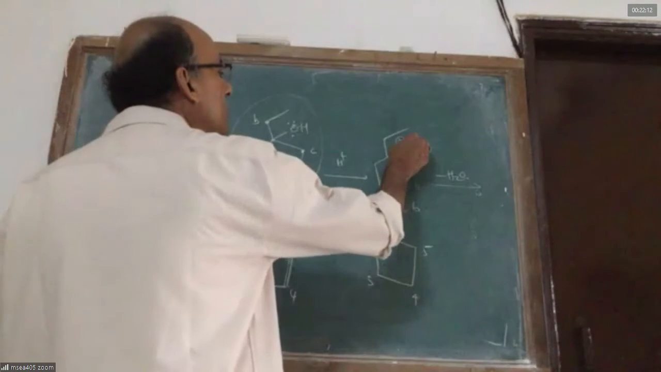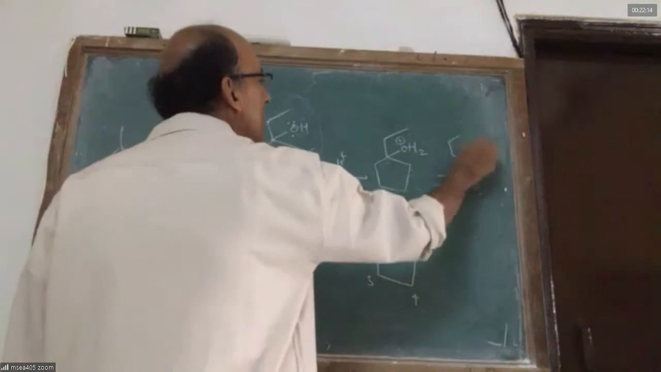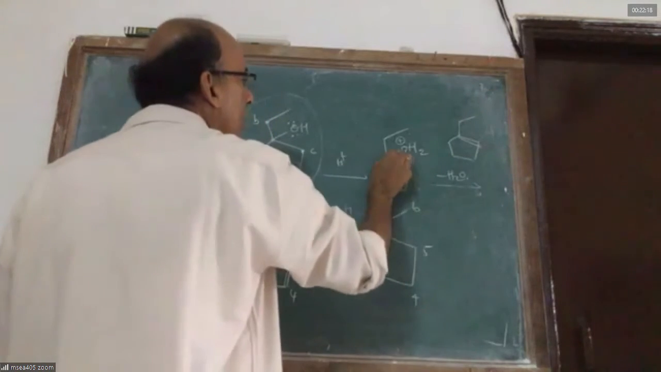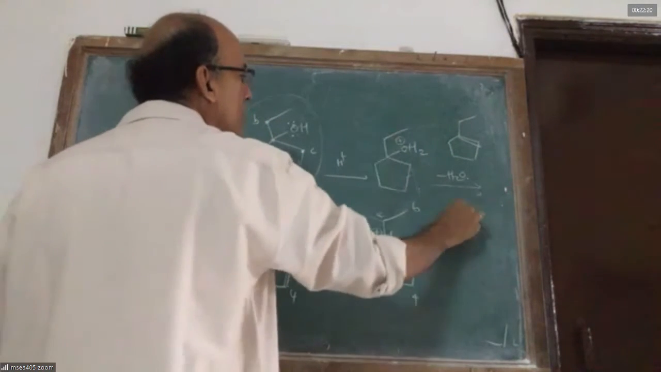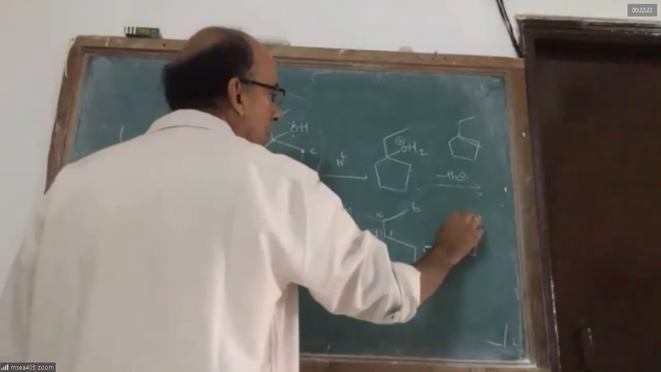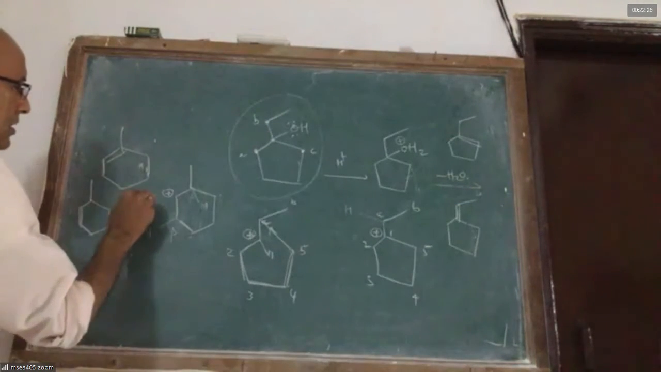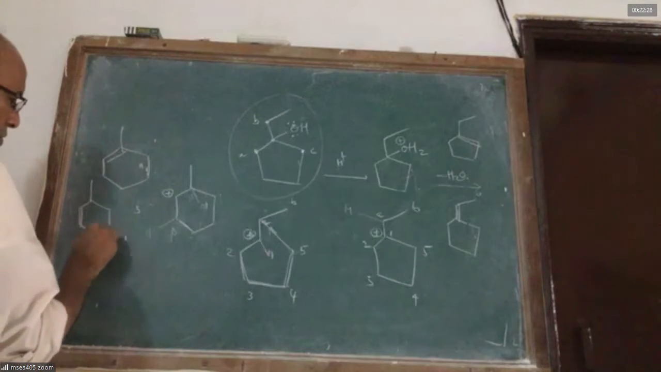Here, if this OH and if this H are lost, you get a double bond over there. This is a possible product. If this and this are lost, you get a double bond over there. This is the second product. This is the third product. This is the fourth product.